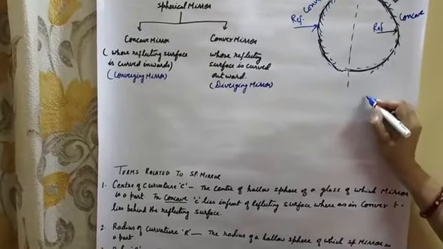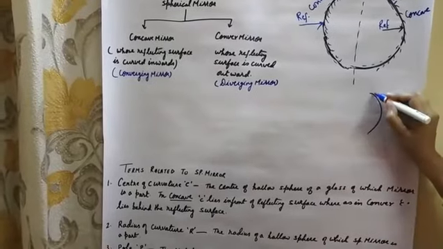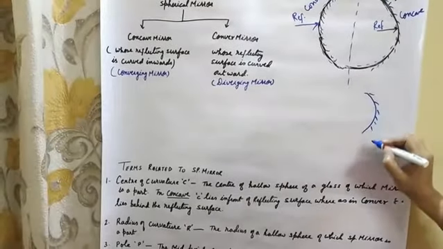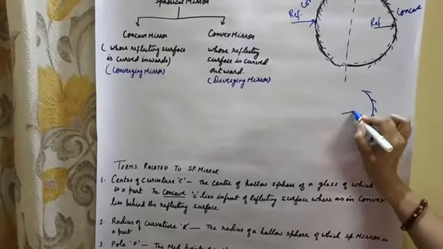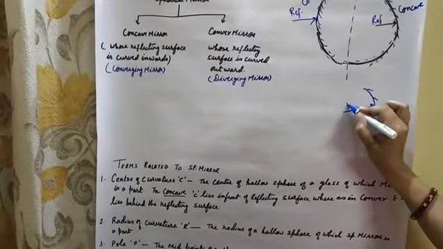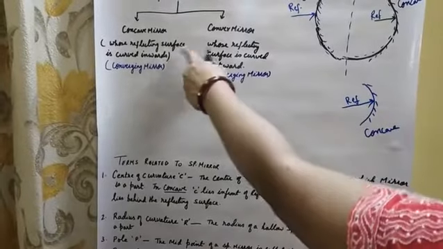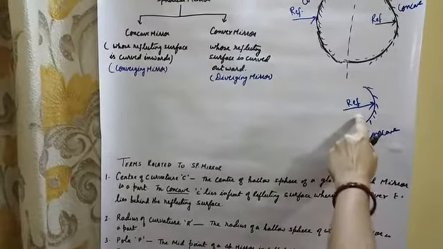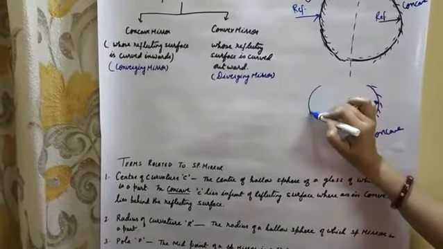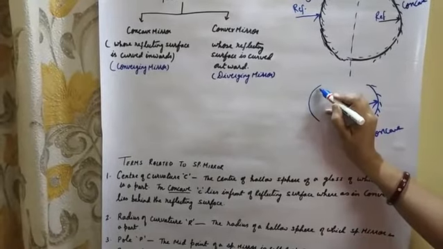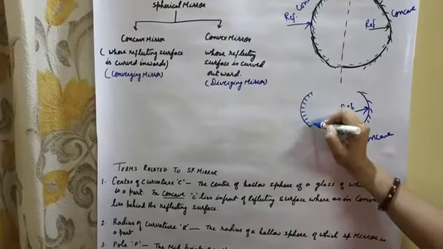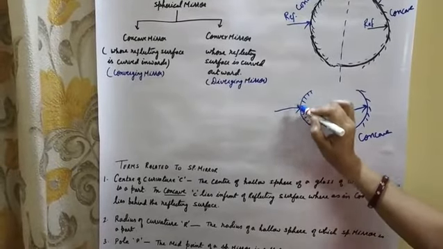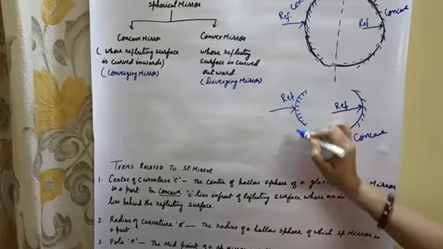In concave, reflection will take place from inward, the reflecting surface is curved inward. Here the silver coating is done inside, and reflection will take place from outward. So this is convex.